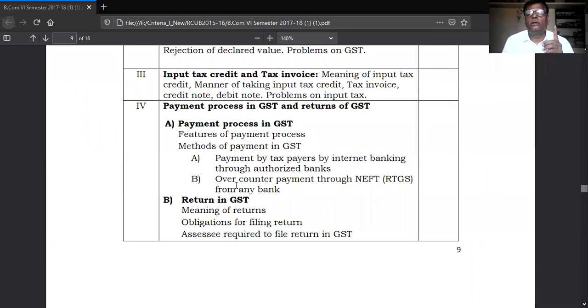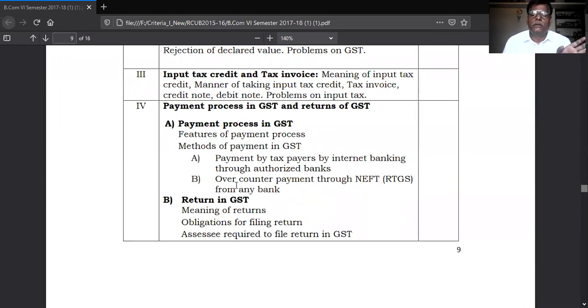In the first unit, we classify the goods and know the rate of tax. In the second unit, we value the goods. In the third unit, we adjust the tax. And the fourth unit is related with payment of goods and service tax to the GST department.